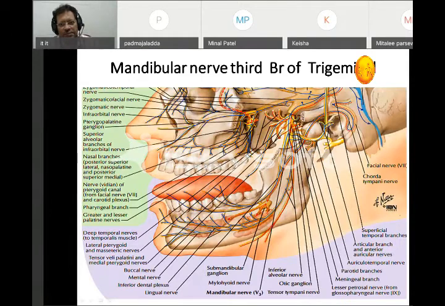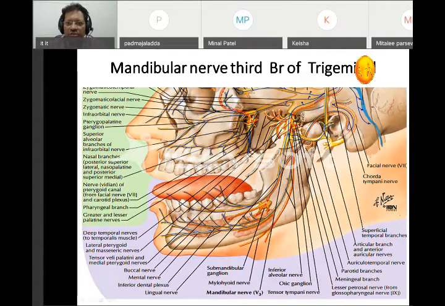What you have to remember here is that anatomically, muscles of mastication include masseter, temporalis, then lateral pterygoid and medial pterygoid. Please remember this. These are the four muscles of mastication. Buccinator in physiology is also part of the muscles of mastication, but anatomically, buccinator is not considered a muscle of mastication. So the mandibular nerve supplies four muscles of mastication. That is what you remember today: masseter, lateral pterygoid, medial pterygoid, and temporalis.